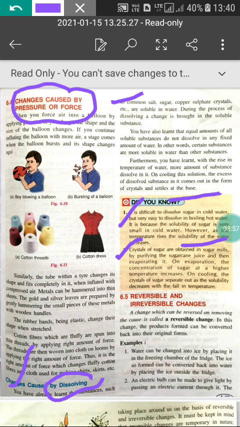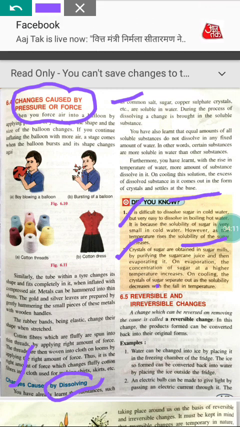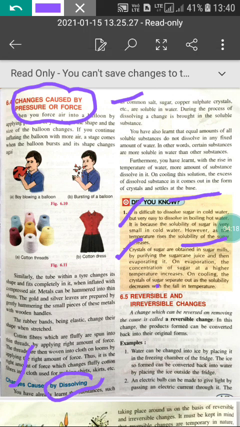And you can see that when crystals of sugar are obtained in sugar mills by purifying the sugar cane juice and then evaporating it, on evaporation the concentration of sugar at high temperature increases, and on cooling crystals of sugar separate out as the solubility decreases when temperature decreases.